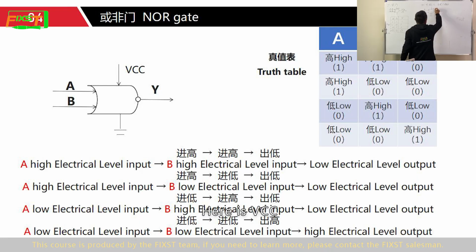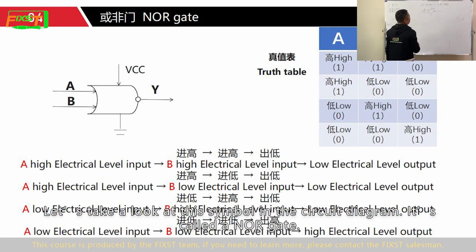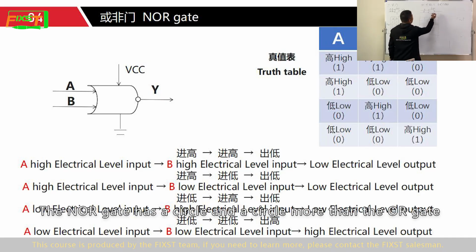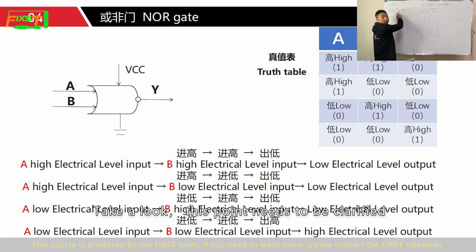Here is VCC. Let's take a look at this symbol in the circuit diagram. It's called an OR gate. Their symbols are opposite. I draw them for everyone to see. The NOR gate has one more circle than the OR gate. Take a look, this point needs to be clarified.